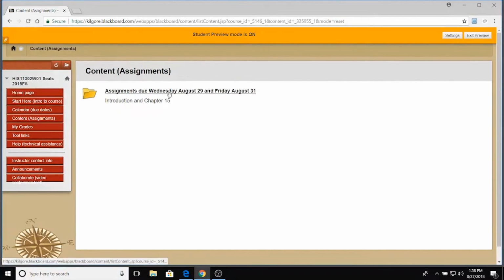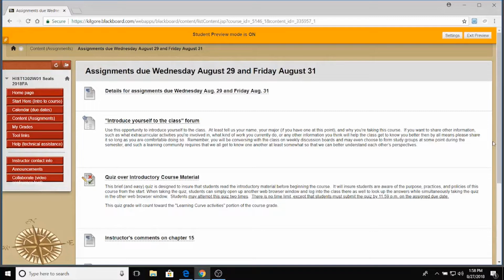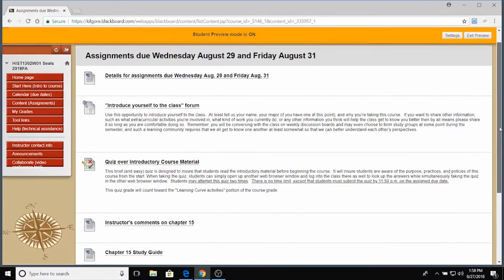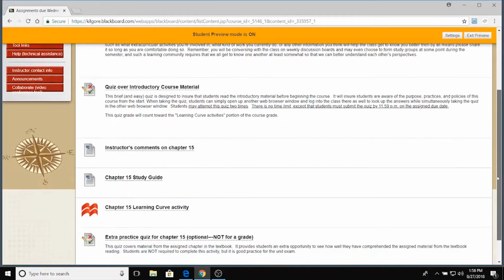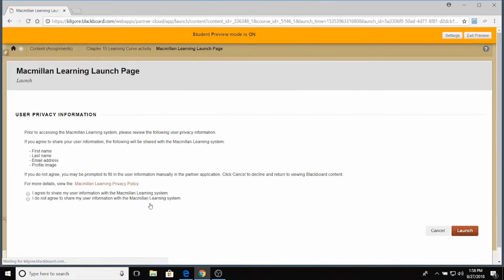Learning Curve, again, is this interactive quizzing feature on the textbook publisher website. I've integrated this into the course. You do not have to go separately to the Macmillan Publisher website. So all you have to do is see here under the assignments for this week, scroll down to Chapter 15, Learning Curve Activity. And when you select it, it's going to prompt you with this screen and then ask you for the access code.